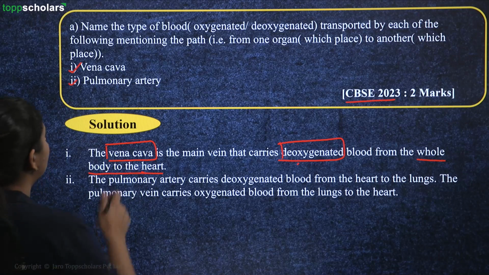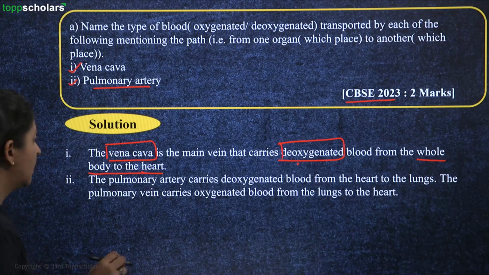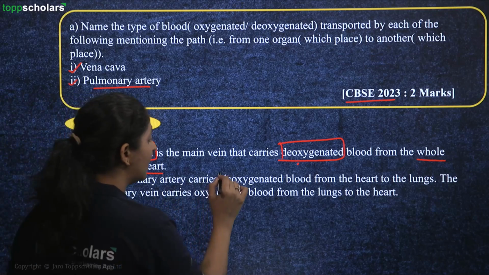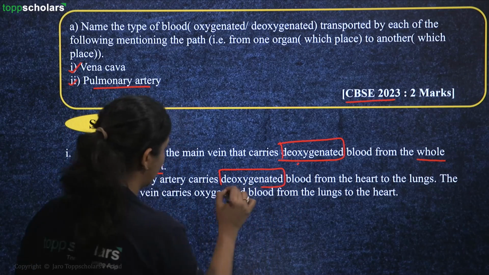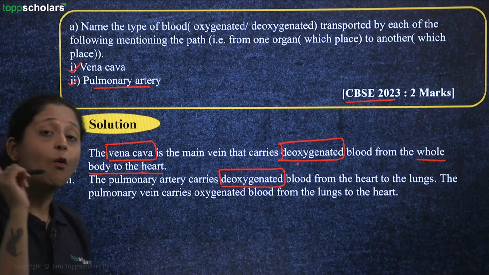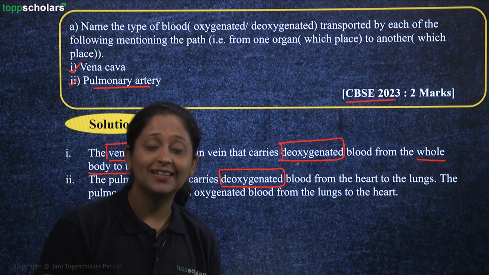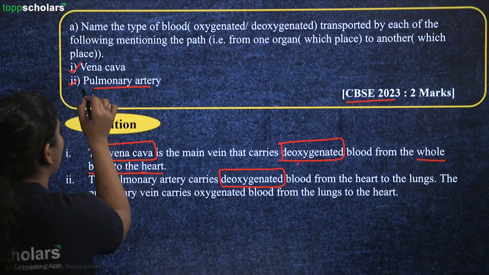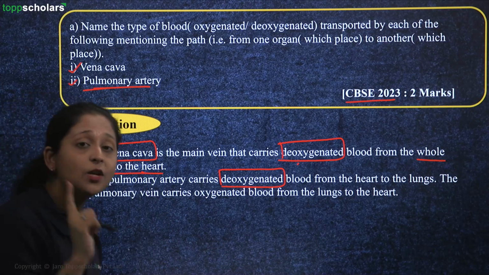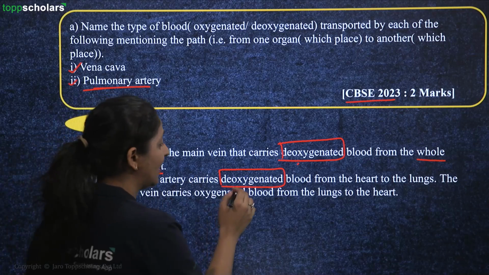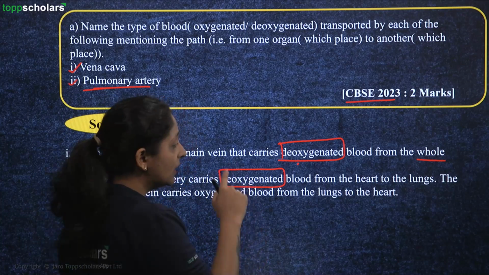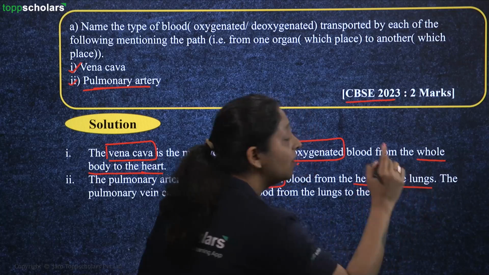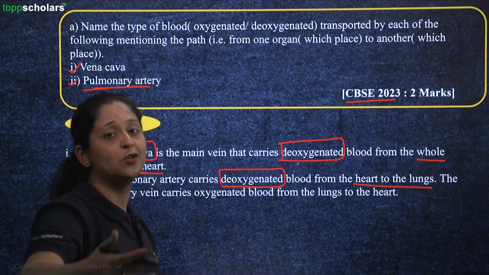Simple. Next is about pulmonary artery. Pulmonary artery is going to carry which type of blood? Deoxygenated blood. Remember students, all the arteries in your body carry oxygenated blood, and we have only one exception, that is your pulmonary artery. So here the pulmonary artery is also carrying the deoxygenated blood. It's carrying from the heart to the lungs so that the oxygenation can be done.